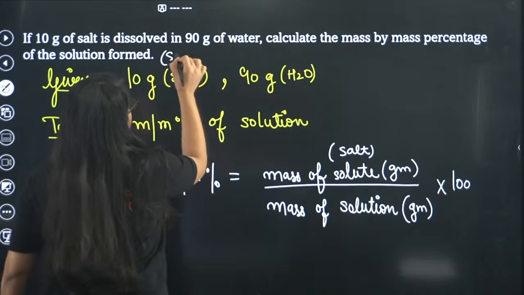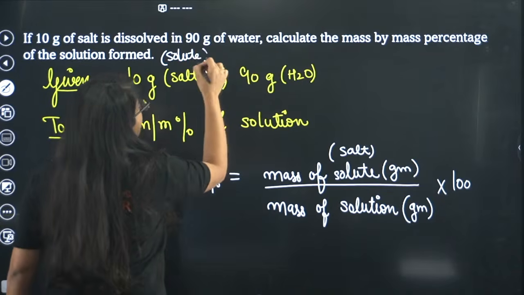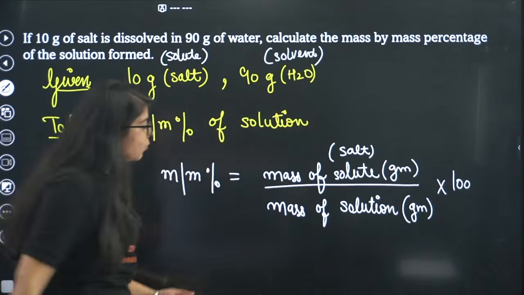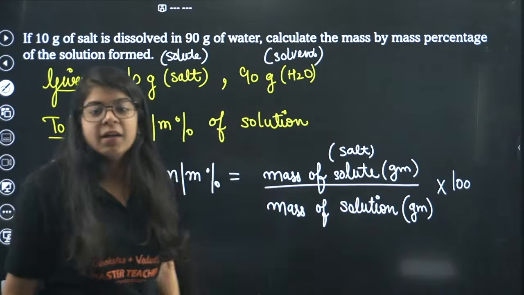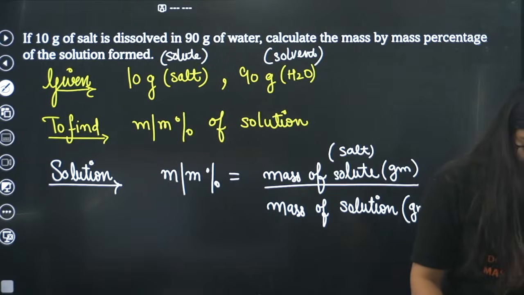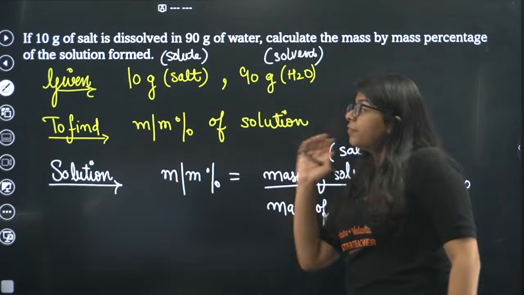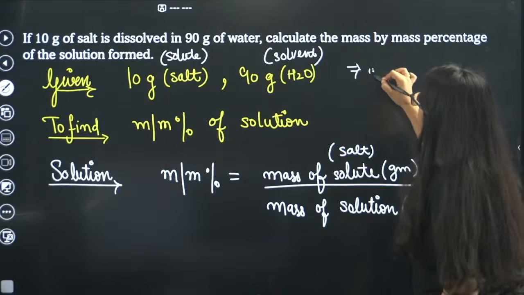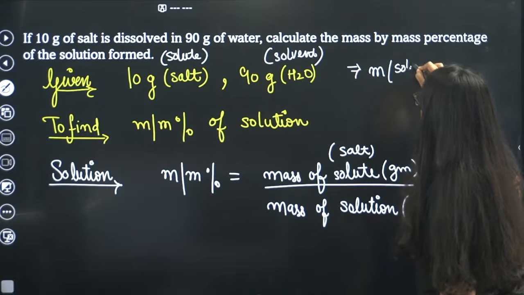This is solute, and this is solvent, but we need solution. So we don't take just 90 gram. We take solution, and what is the mass of solution?